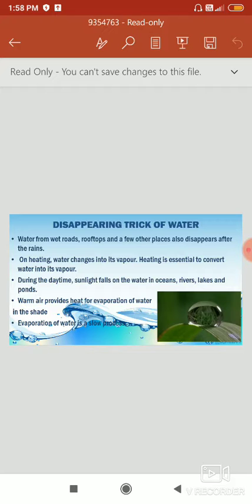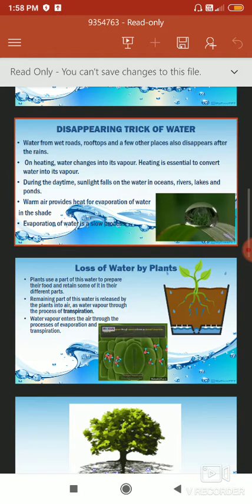During the daytime, as we all know, sunlight falls on the water in oceans, rivers, lakes, ponds, and everywhere. This sunlight leads to the change of water into water vapor, and this water vapor goes into the atmosphere. Along with that, high wind speed also speeds up the evaporation of water. Although evaporation is a slow process, it's a continuous process which is carried out on our earth every time.